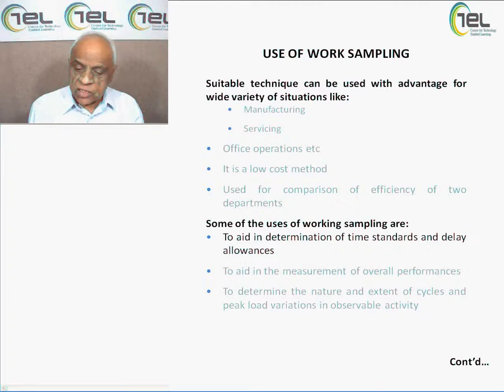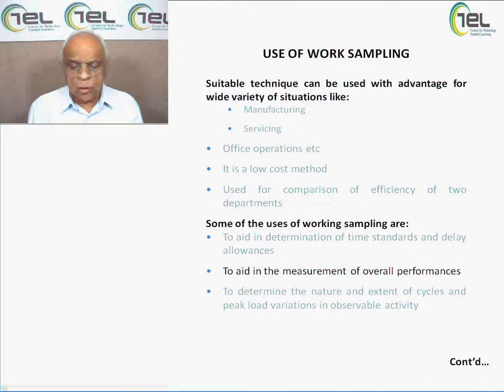That's work sampling. Some of the uses of work sampling are to aid in determination of time standards and delay allowances. Once we have decided, we take observations and determine the time standards. A product has to be redesigned, and the time standard has to be redefined. A product which takes 40 hours, probably with this study you may find it can take only 30 hours, or it may take 80 hours. That must be taken into consideration, and those allowances must be considered, to aid the measurement of overall performance. Keeping it all in mind, the overall performance of the plant, the machinery, and the workers must be taken into consideration.